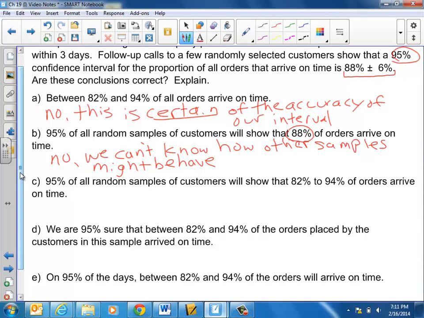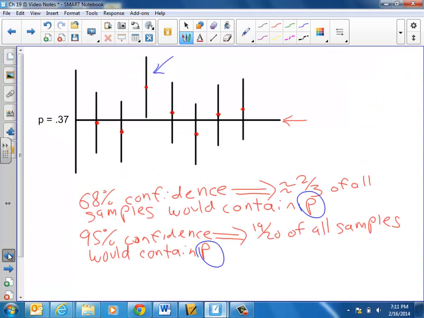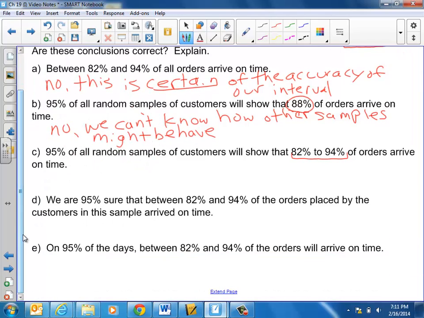This one, a little bit tricky. 95% of all random samples of customers will show that. Oh, no. Okay, so obviously this is faulty in that they're saying 19 out of every 20 samples is going to have a similar confidence interval. That's not true. Look back to last slide with me. We expect from these little bars with those dots in the middle that samples are going to behave differently. People are different. Things are different. They're not going to behave uniformly. So, also not a fair conclusion.